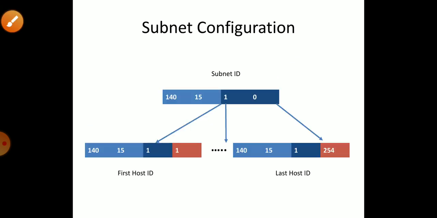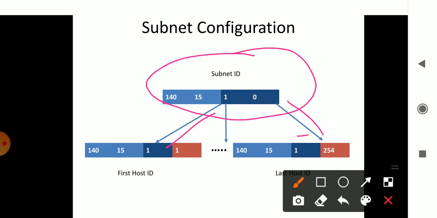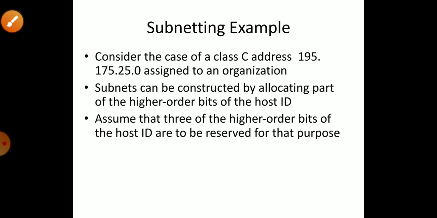So subnet configuration is nothing but the configuration between the classes. Class A, class B, class C, whatever it is, it will have that particular subnet aspect. So the subnet ID, one ID would be there which gets connected to multiple other IDs, from the first host to the last host. Since it has the addresses, it will be between that particular class and the destination class. It will reach the information through multiple IDs which are generated in between. That concept is there in the subnet configuration.